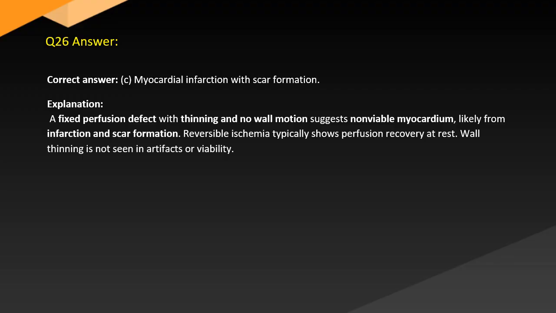Answer. Correct answer: C. Myocardial infarction with scar formation. Explanation. A fixed perfusion defect with thinning and no wall motion suggests non-viable myocardium, likely from infarction and scar formation. Reversible ischemia typically shows perfusion recovery at rest. Wall thinning is not seen in artifacts or viability.